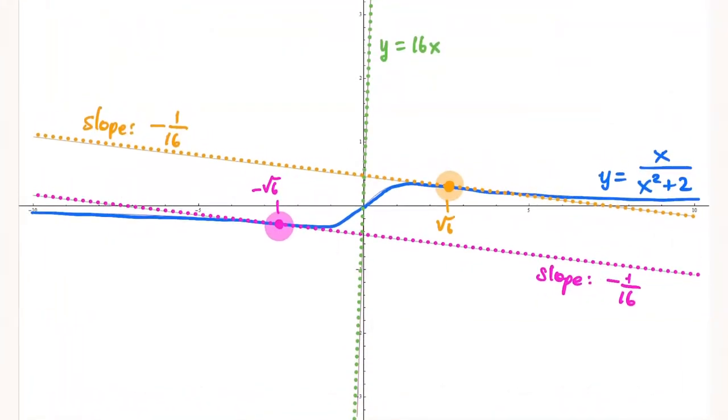Okay, so this is the graph. I've already prepared it. So we can see the graph of the function we were given, right? y equals x over x squared plus 2. That's the blue curve. Now, keep in mind that the line that we're given is this line, y equals 16x. And so the two tangent lines that we were looking for are, in fact, these two tangent lines that are also marked, the orange line and the pink line, right? Occurring at the points of tangency, negative root 6 and positive root 6. And so you can see that they actually are perpendicular to the green line. They really are perpendicular. I kind of drew the graph in Wolfram and then traced over it so you can see a bit more clearly. It may not appear quite perpendicular, but they are.